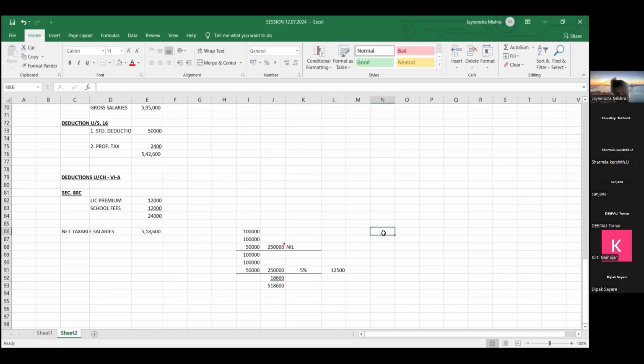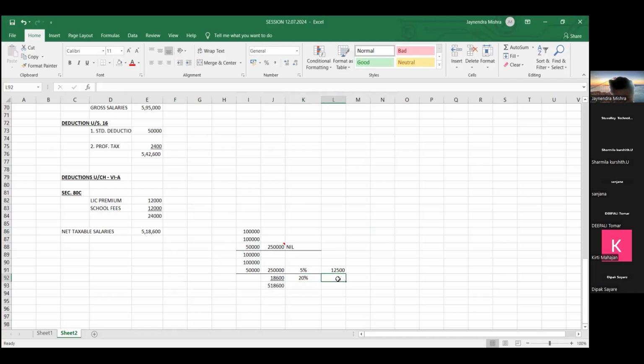So 5% of 2,50,000 comes to 12,500. And friends, whatever income you are earning beyond 5 lakhs, from 5 to 10 lakhs, higher the income, higher the tax. How much tax? 20% tax.